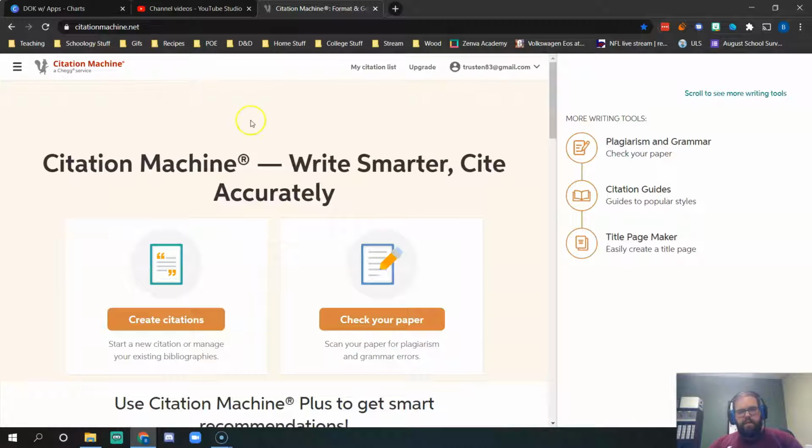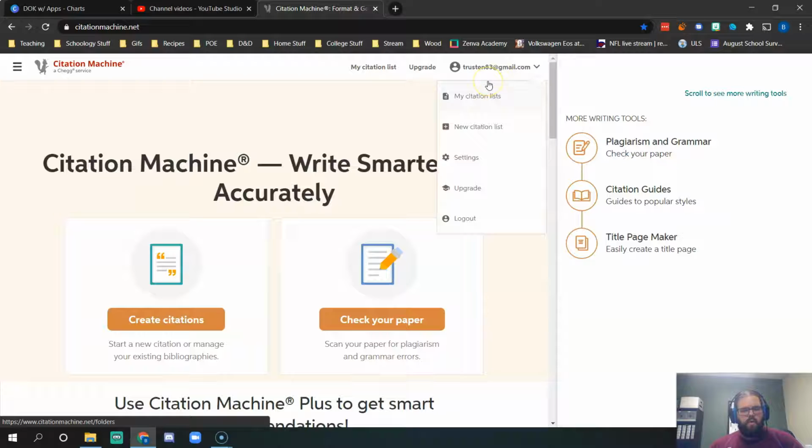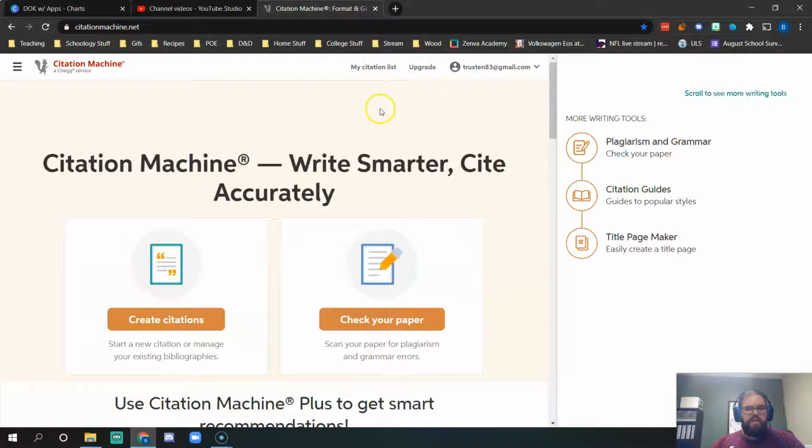The site is free. You could create an account, which is something I've done, or you don't have to. If you don't create an account, the citations you create will go away. They won't be saved. But if you create an account, the citations will be saved into that account. That's the only benefit of making a free account.